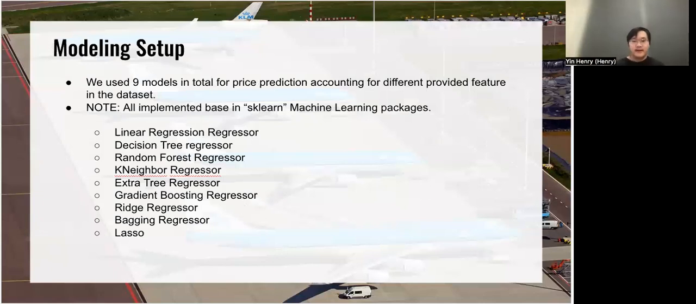Hello everyone, I'm back again. I will wrap up our presentation by introducing the modeling setup and our conclusion. In total, we use 9 models for price prediction, accounting for the different provided features in the dataset. There are well-known ones like linear regression, decision tree regressor, ridge regressor, and so on.